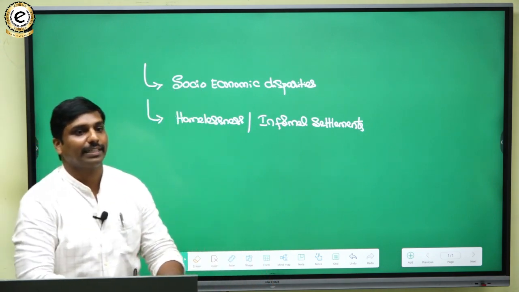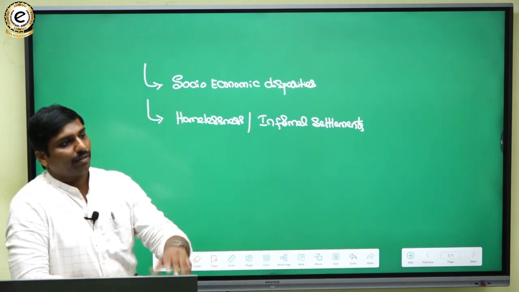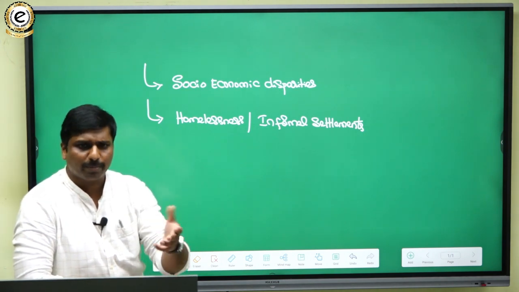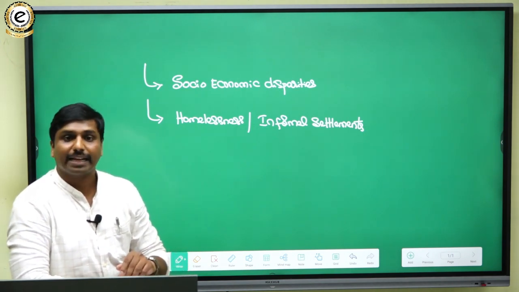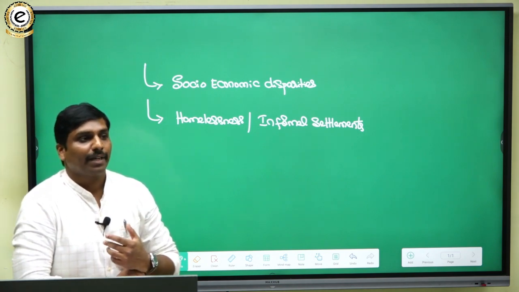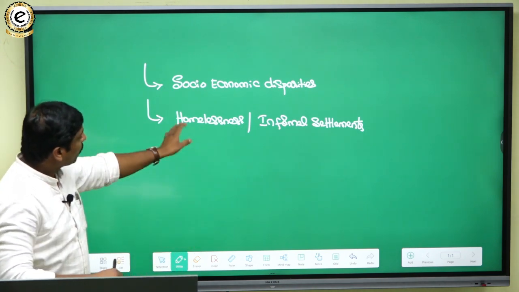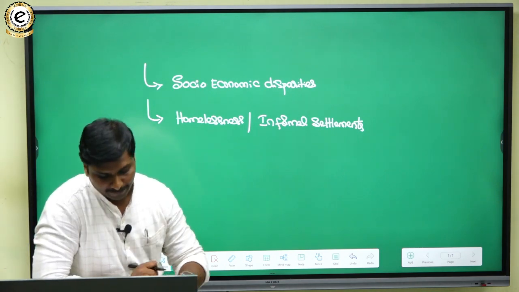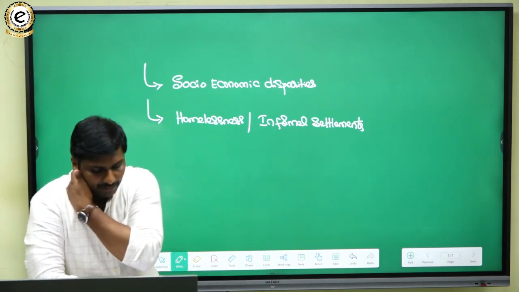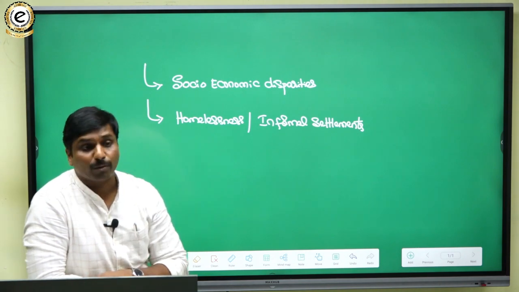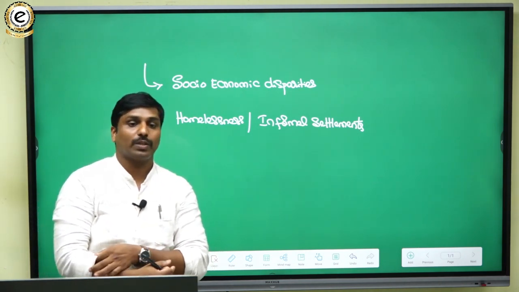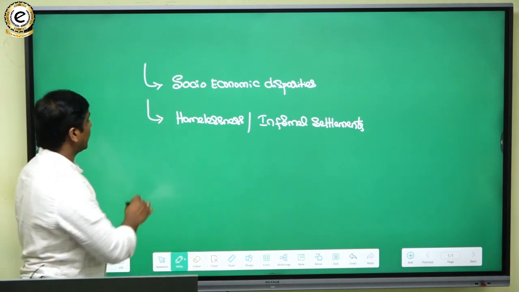That's how it is also posing a problem to poor people. Poor people are the people who lack shelter. So homelessness is one important problem faced by poor people. Then there would be a lot of discrimination with respect to poor people. So that is another important issue faced by them.